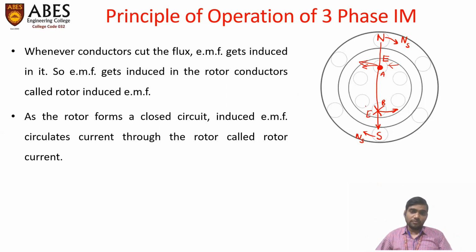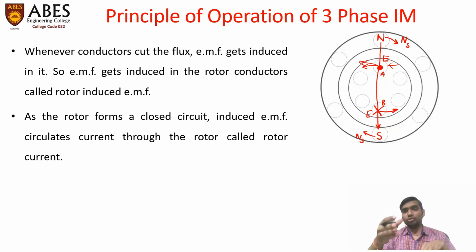Now we know that the rotor of a three-phase induction motor is either short-circuited through the slip ring, which happens in the case of a wound rotor induction motor, or, in the case of a squirrel cage induction motor, short-circuited with the help of end rings. In both cases, the rotor forms a closed electrical path.